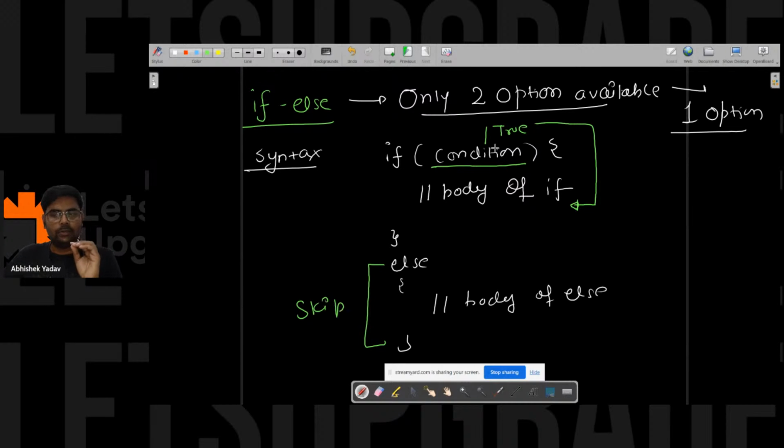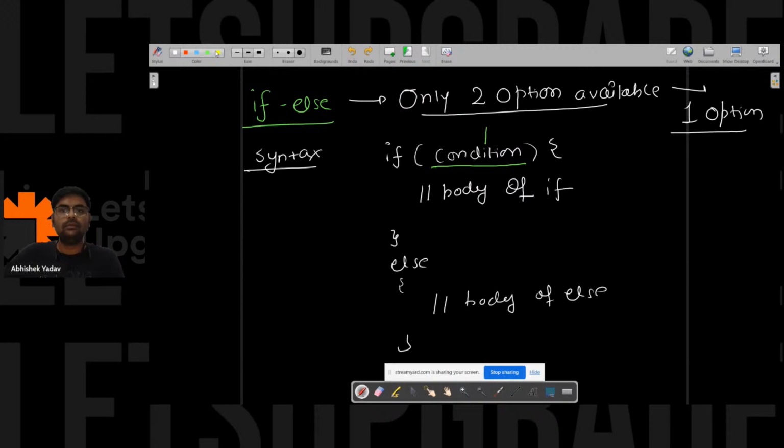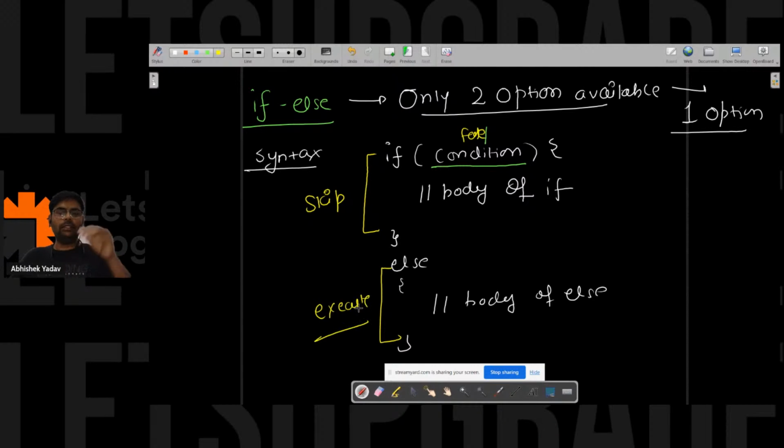And if the condition is false, then you will skip the if block and move inside the else part, and execute the code inside the else part. So this is the flow of if else. Everyone is clear, right? Just remember this point: when you have only two options available, and you have to choose one option among them, you have to use if else.